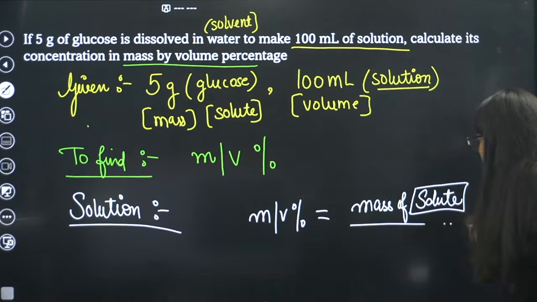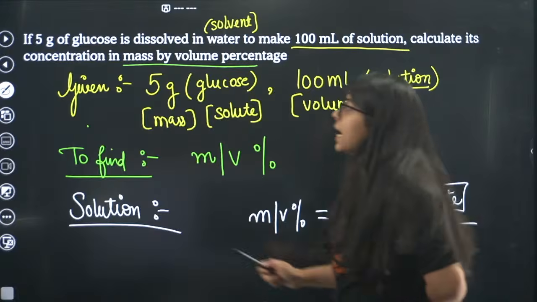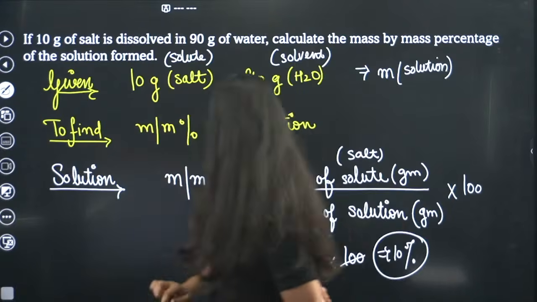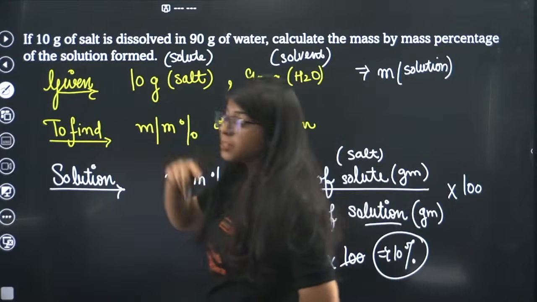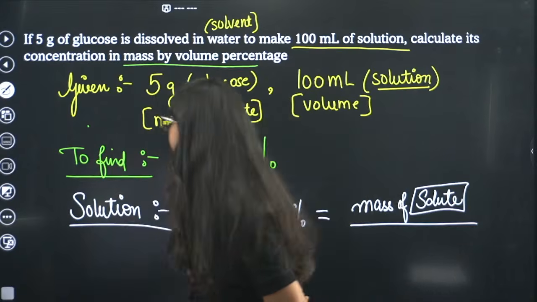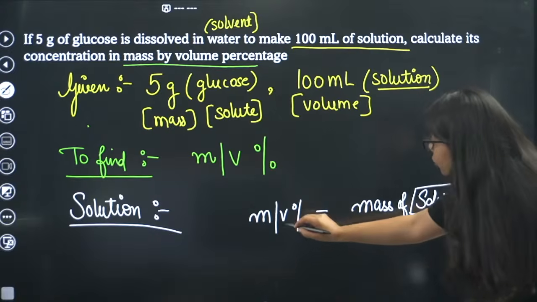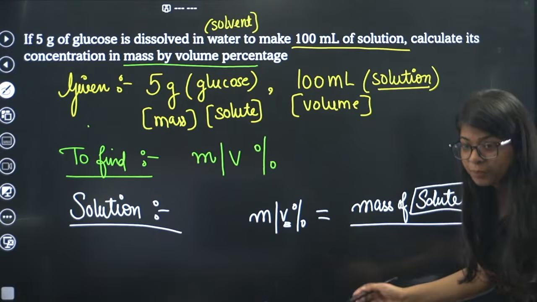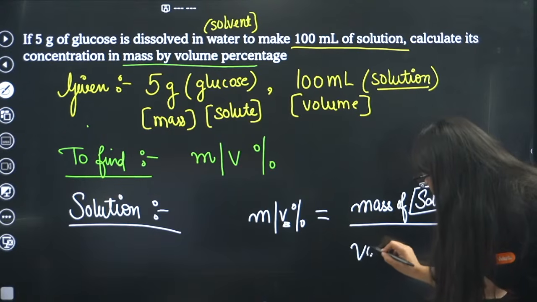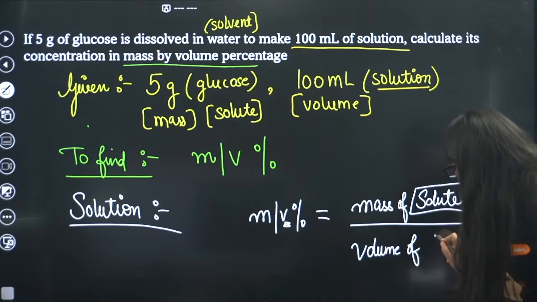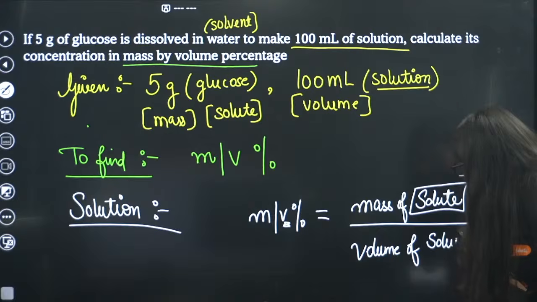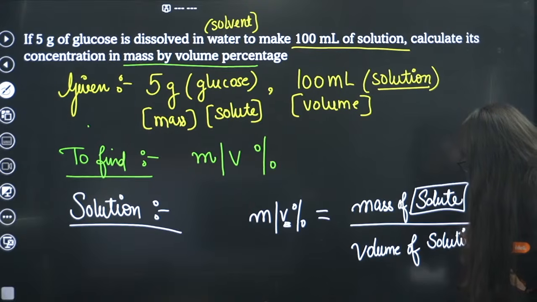Now, in the denominator, in mass by mass percentage, we had mass of solution, but this is mass by V percentage. So here we'll use V for volume. So we have volume of solution, and in the denominator we will always have solution.